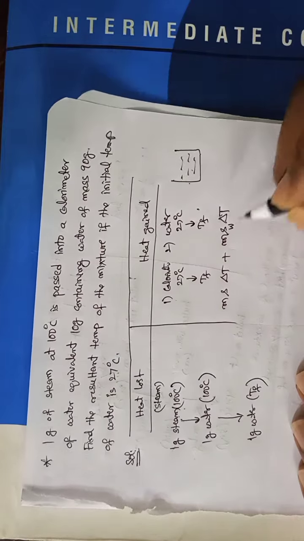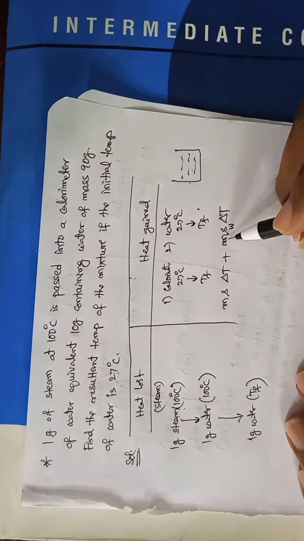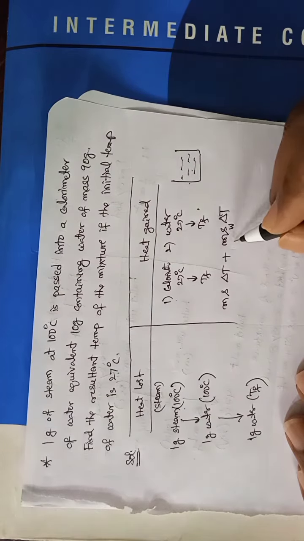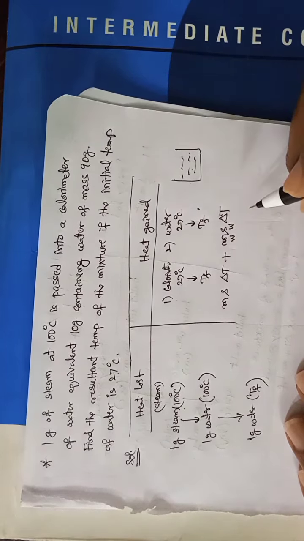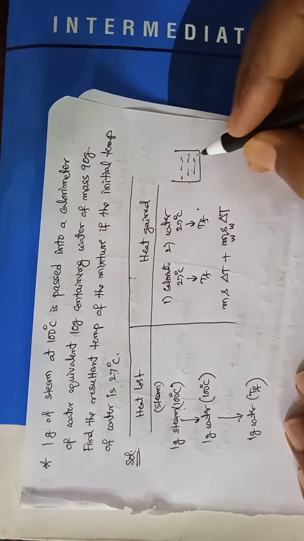Here you write specific heat of water, mass of water. Mass of water is given how much? 90 grams.